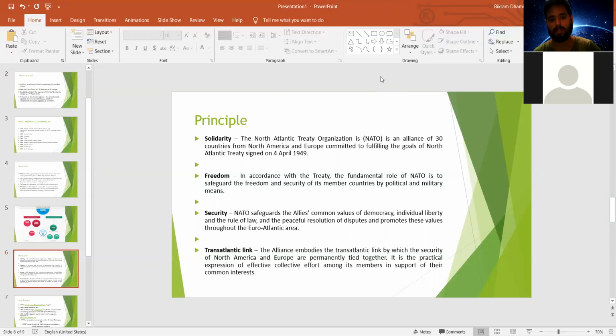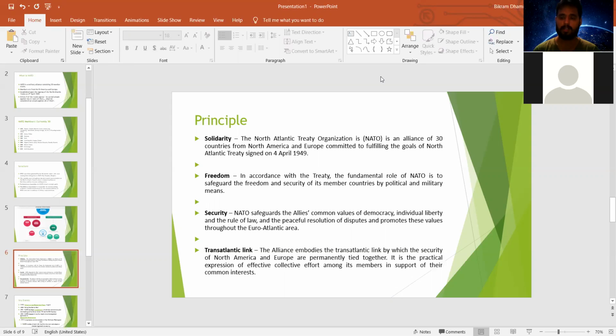The next principle held by this organization is the principle of the transatlantic link. The alliance embodies the transatlantic link by which the security of North America and Europe are permanently tied together. It is a practical expression of the effective collective effort among all members in support of their common interest.